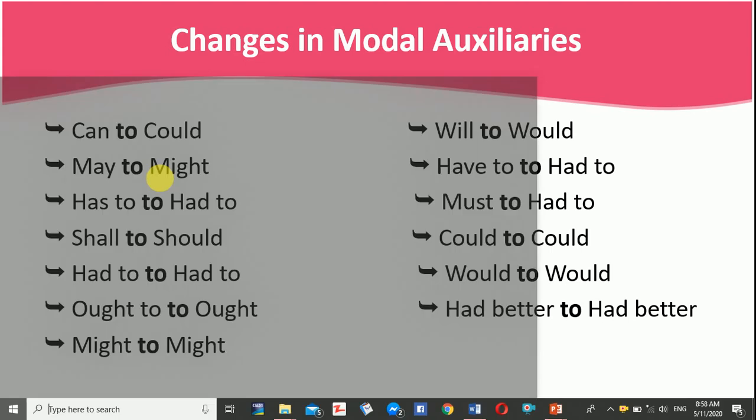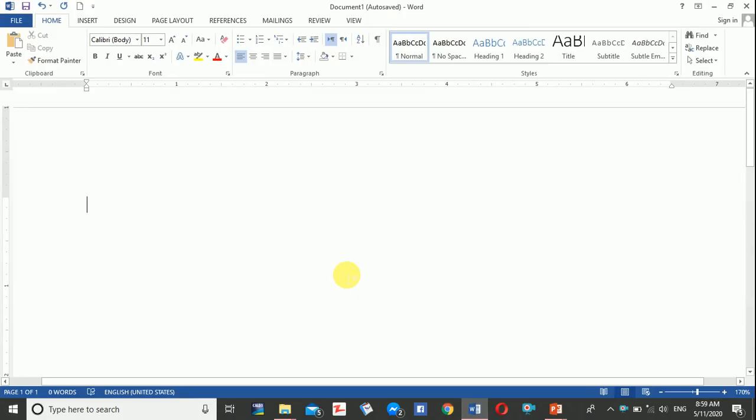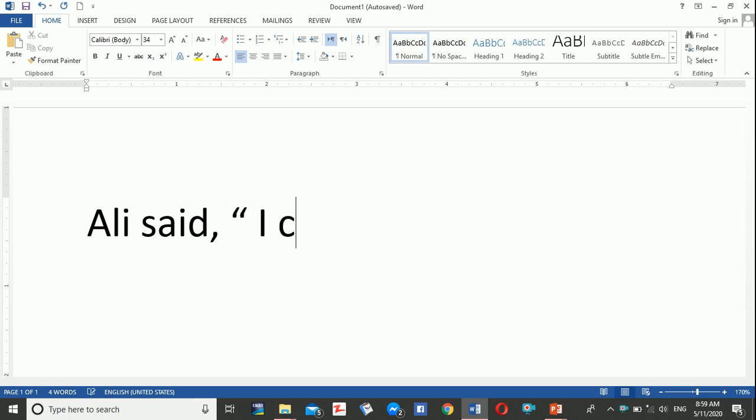Let me give you an example. Ali said, quotation marks, "I can run 5 kilometers."